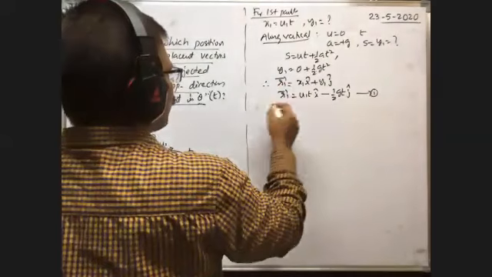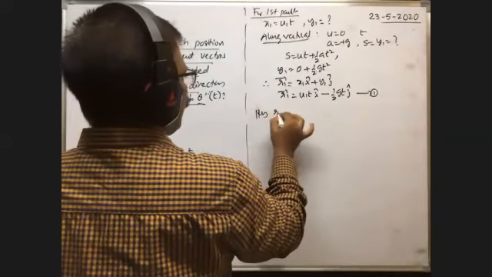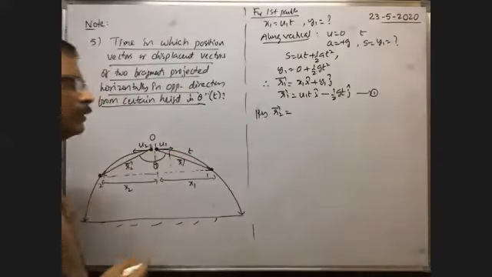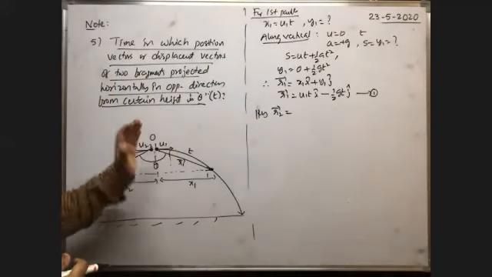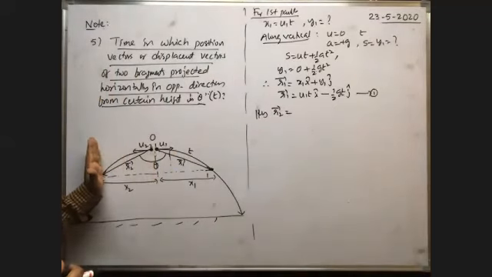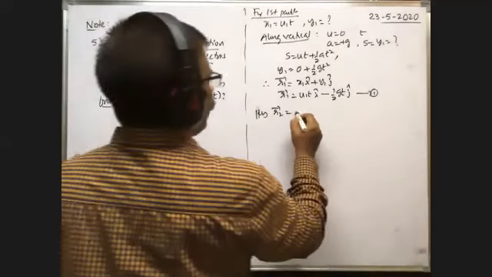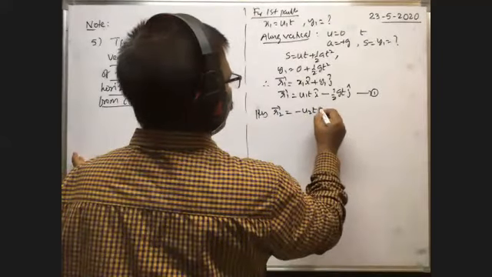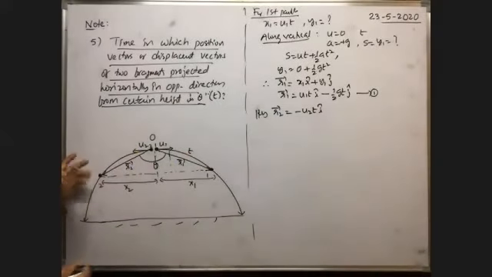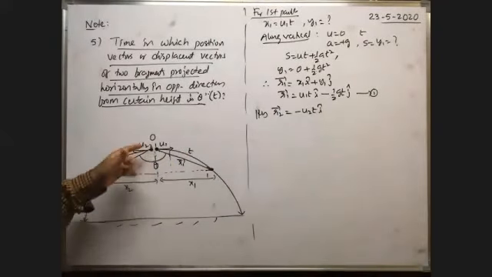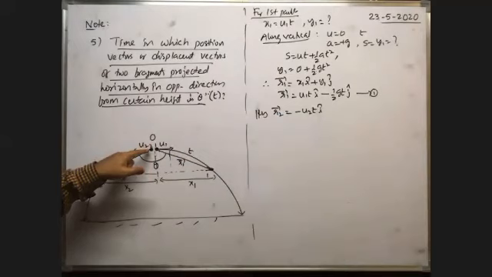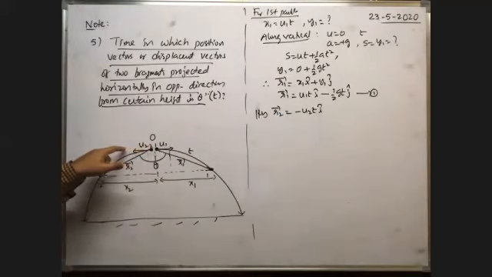Similarly, for r2 bar also you will get the same. Similarly, r2 bar is equal to, tell me how we can get r2 bar. Here, displacement along the x-axis is no doubt u2 into t, but it is along the negative x direction. That's why minus u2 into t, i cap. Next, displacement along the vertical direction is the same as the first particle because the second particle is also thrown horizontally with a velocity u2 initially.